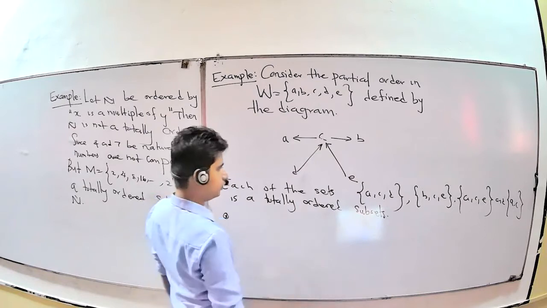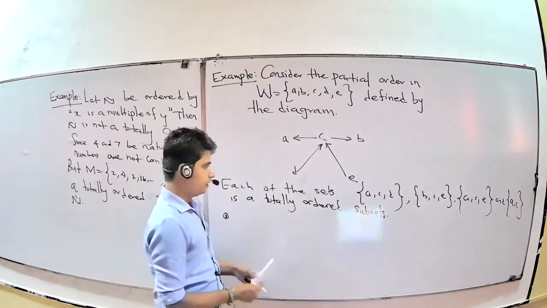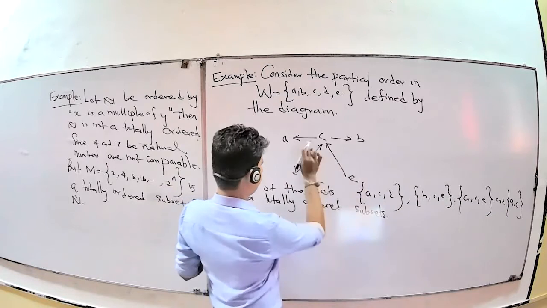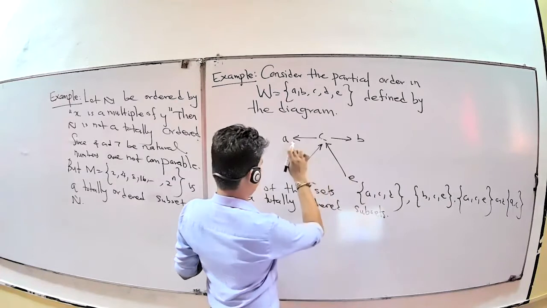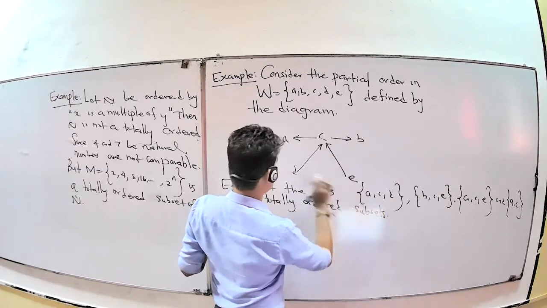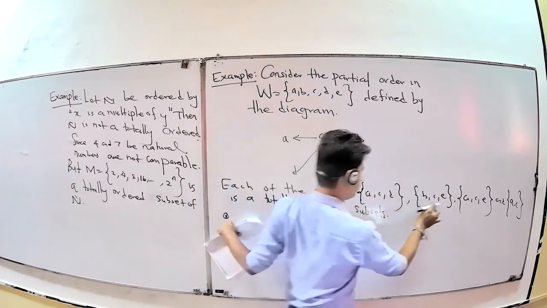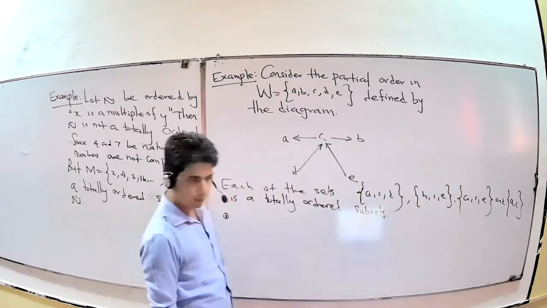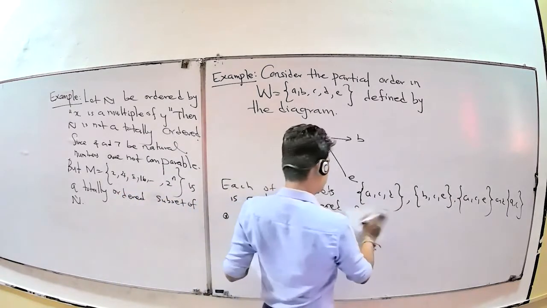Therefore, this set is a partially ordered set, and these elements are comparable because C to A is possible. Therefore, A and C are comparable, D and C are comparable. Each of the elements is comparable. Like that, here also each of the elements is comparable and partially ordered. Therefore, they are totally ordered subsets.